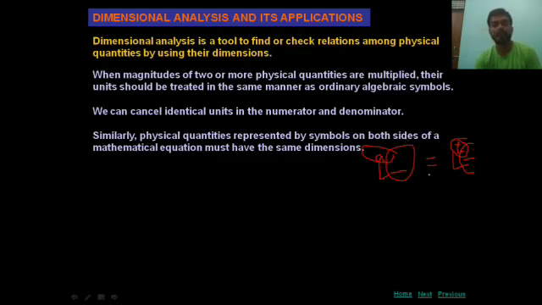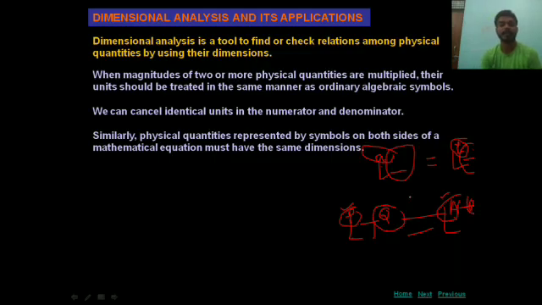If two dimensional formulas are equal, then their powers will be the same. Suppose on the left side we have L to the power P, T to the power Q, and on the right side L to the power A and T to the power B. Then we will say P is equal to A, because according to this statement both sides of the length should have the same power, same dimension. P should be equal to A and Q should be equal to B.